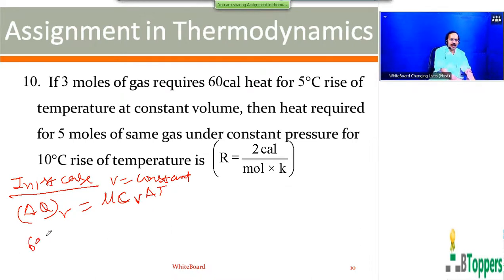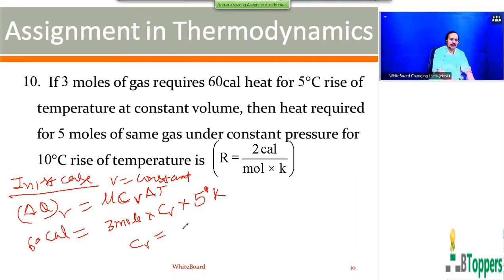So it is given that 60 calories of heat is absorbed by the gas in the first case. And number of moles in the first case, nu is 3 moles. And delta T, the increase in temperature of the gas, will be same whether you express in degree Kelvin or degree centigrade. You can take 5 degree centigrade or 5 Kelvin.